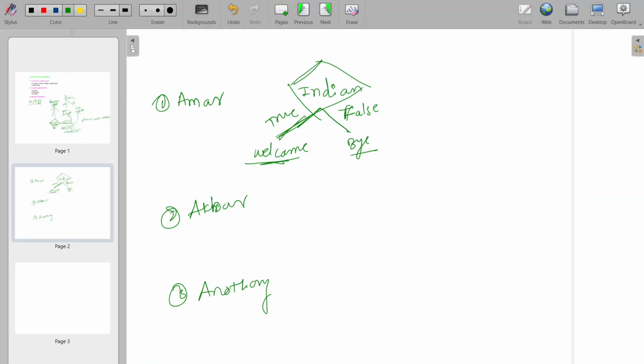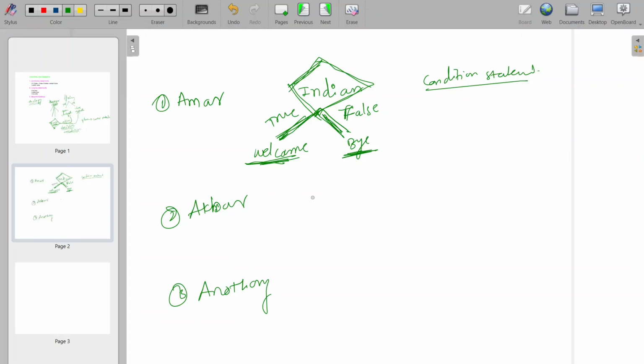So what is happening here? I'm checking the condition, meaning the control of the program will check the condition whether Amar is Indian or not, whoever the candidate is. If he is Indian, then we'll print welcome, or we'll execute whatever statement we need to perform, whatever action it is. If it is false, then we'll say bye. Okay, so this is the conditional statement. So far we have understood the conditional statement.